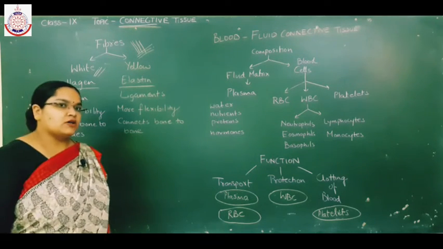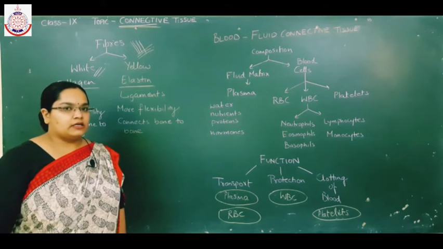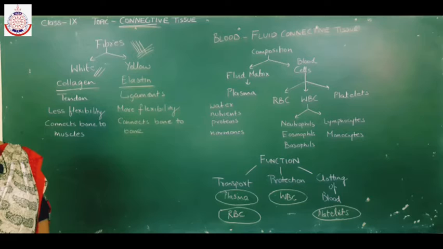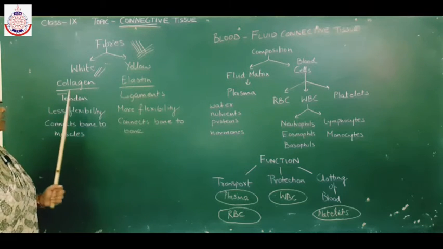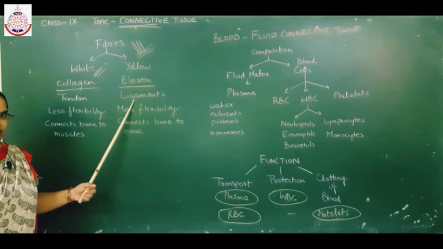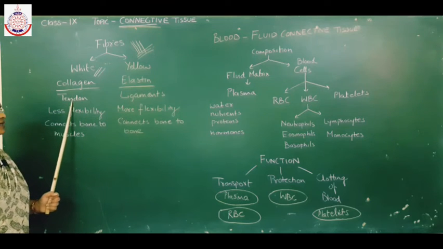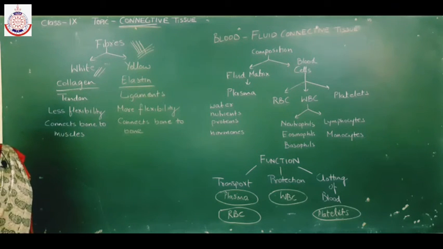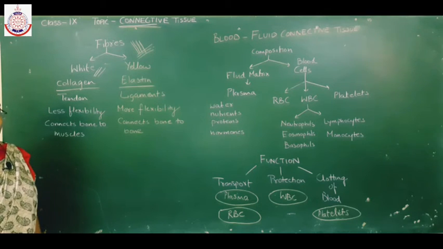Now on the basis of type of fiber, whether the tissue is made up of yellow fiber or white fiber, there are two types of tissues, that is tendon and ligaments. Tendons are a type of connective tissue which mainly consists of white fiber.